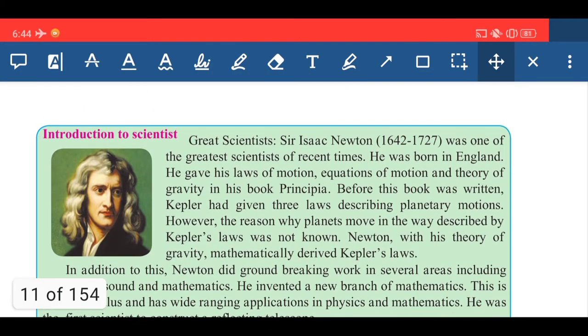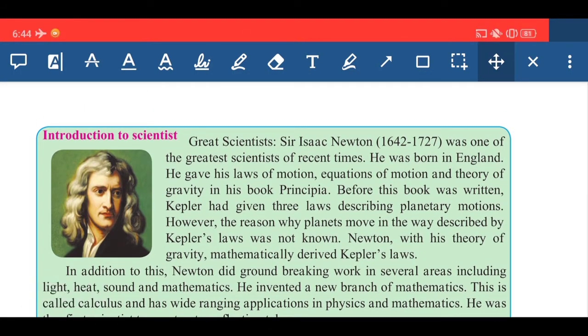Next, introduction to the scientist. Just read it and try to remember. Great scientist Sir Isaac Newton, 1642 to 1727, was one of the greatest scientists of recent times. He was born in England. He gave his laws of motion, equations of motion and the theory of gravity in his book Principia.